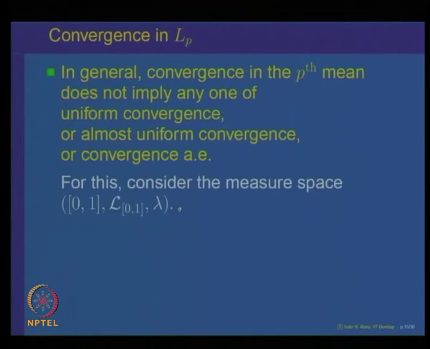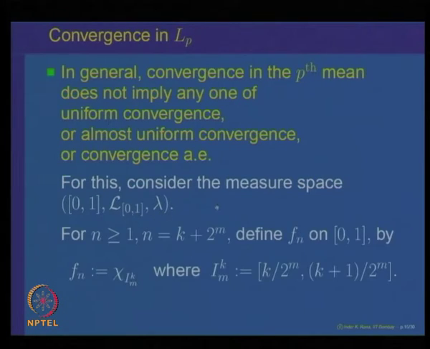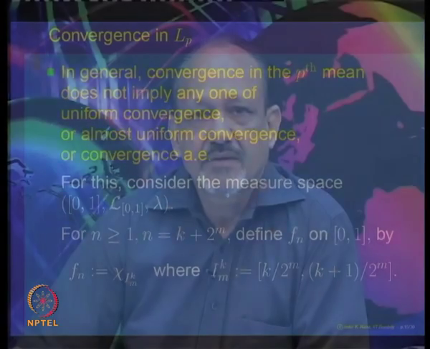For that, let us look at the measure space: the interval [0,1], Lebesgue measurable sets in [0,1], and lambda the length function. If you recall, we had constructed a sequence of measurable functions on this measure space by dividing the interval into equal parts using the binary points.